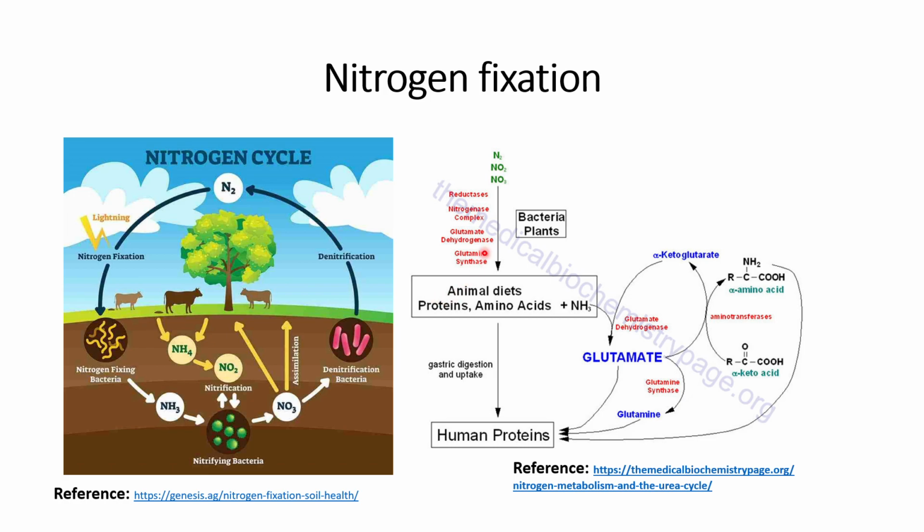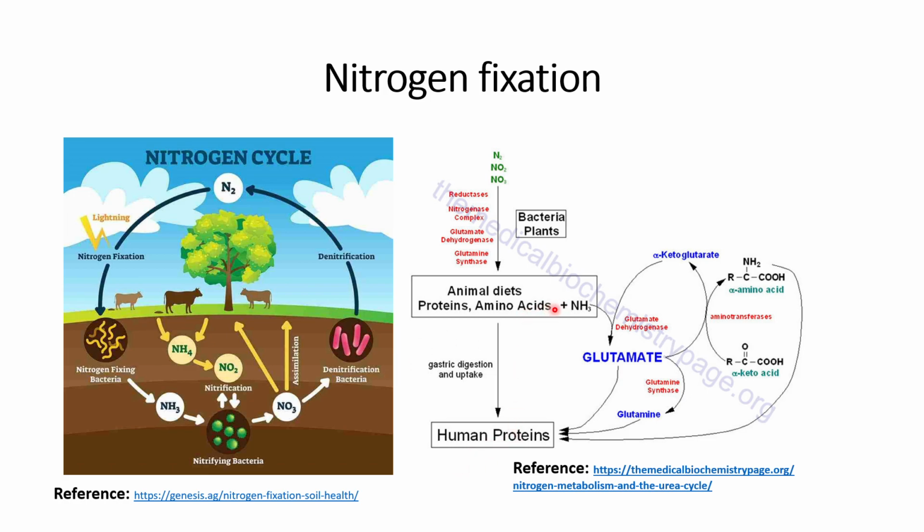So how nitrogen fixation is related to human beings is that this nitrogen will come into the body of the animals or bacteria through diets, and these diets should be in the form of protein, amino acids, and this will finally lead to formation of proteins within the body.